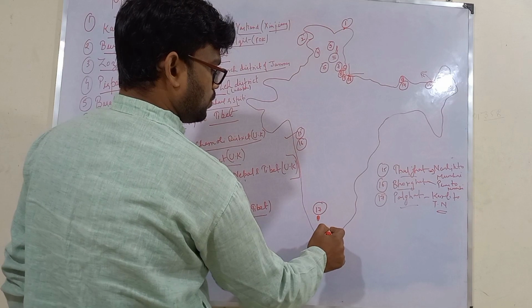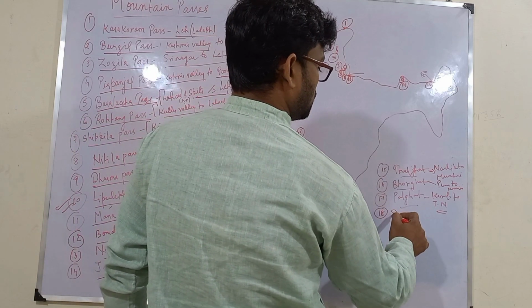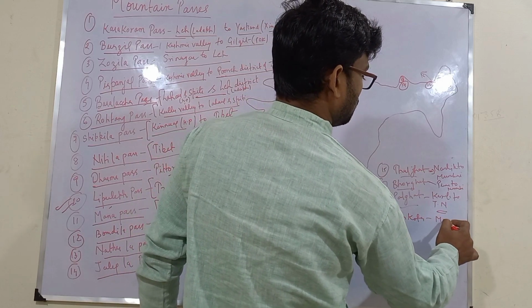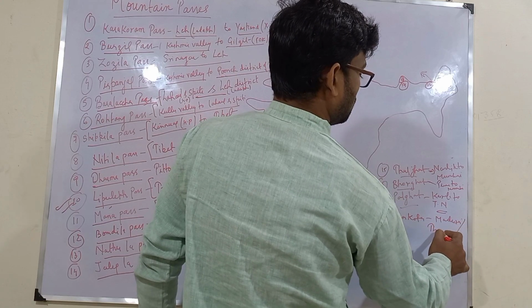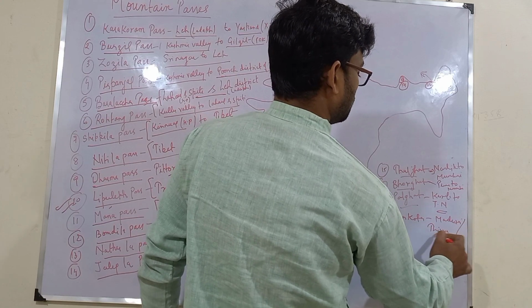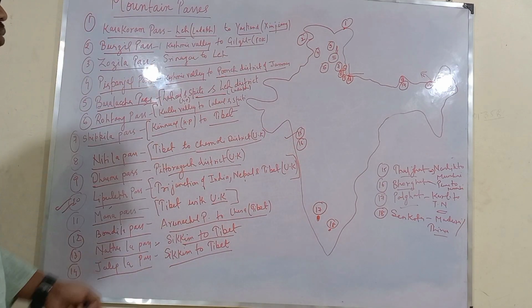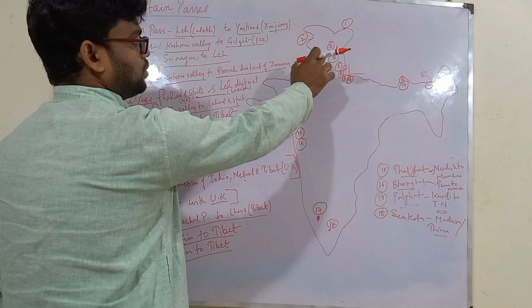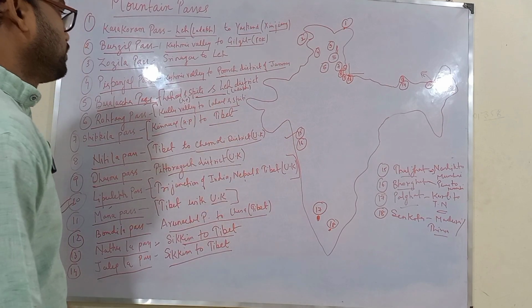Besides this, we also have one more mountain pass here, 18th number, that is known as Senkota, that connects Madurai to Thiruvananthapuram. So do remember all these mountain passes, and also I have tried to mark them on this rough sketch of India. You should also try to note it down and mark this.